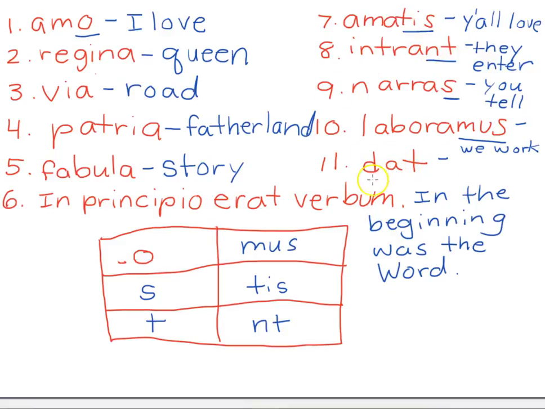Do, dare, dati, datum. That da is about giving. And this time we have a T on the end. O is I, S is you, T is he or she or it. You can pick either he or she or it. So I'll just do it. Dat, it gives. You could say he gives or she gives, but we picked it gives.